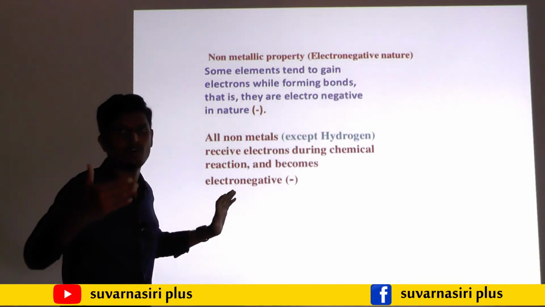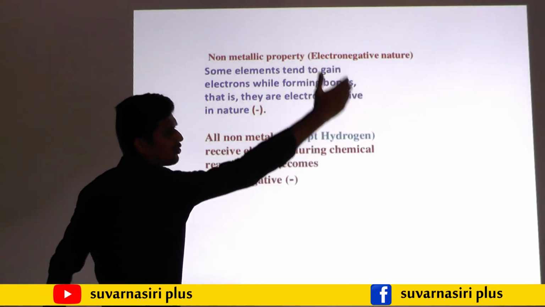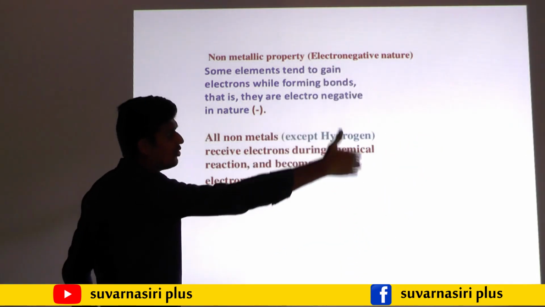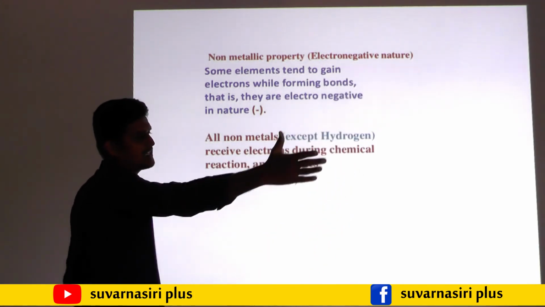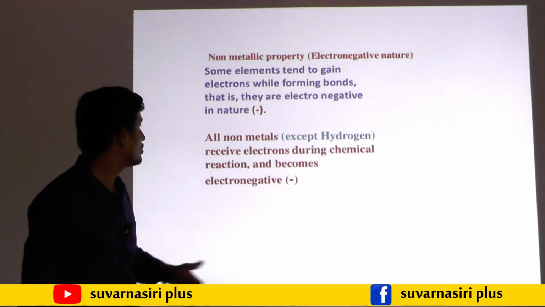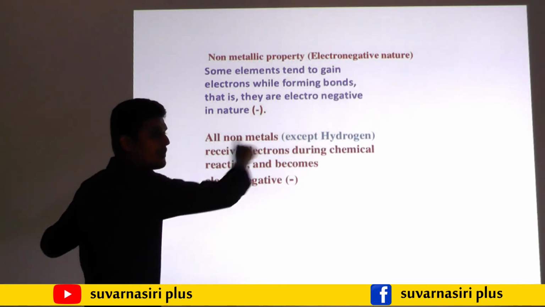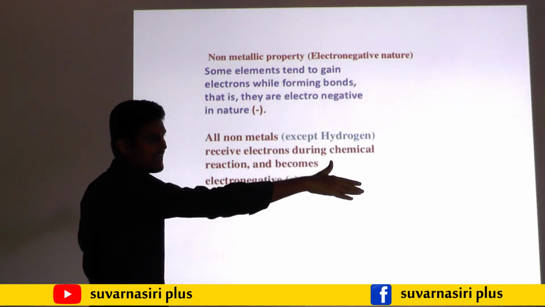So sulfur is almost on the right side of the periodic table, and we are going to study the halogen family: fluorine, chlorine, bromine, iodine on that right side are almost all non-metals only. In the beginning, on the left side, metals are there.